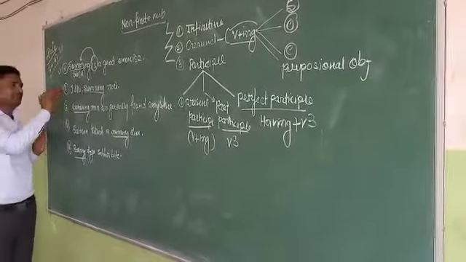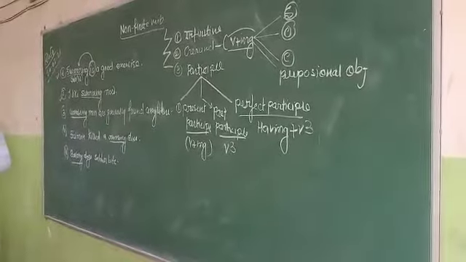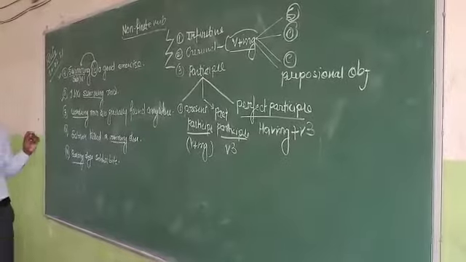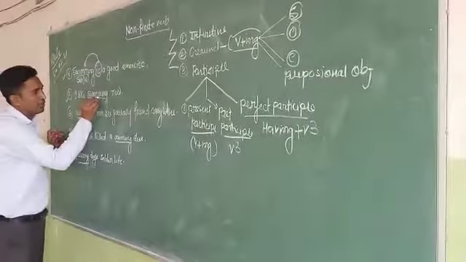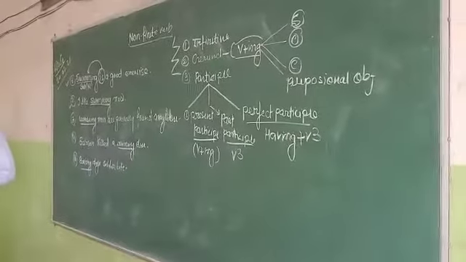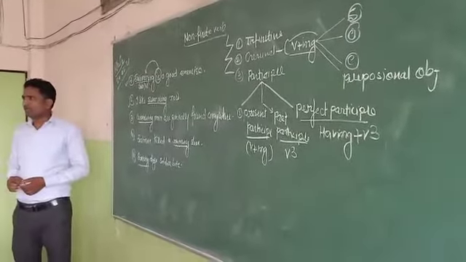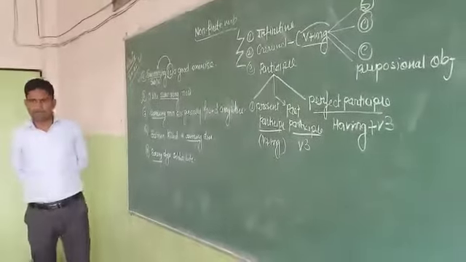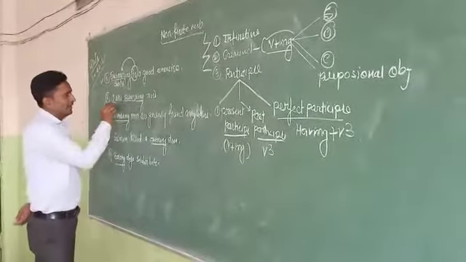In the second sentence, I like swimming. This is the ing form, and you have to tell me what type of function this word has in the sentence. Anybody can tell me? Sir, object. Object.